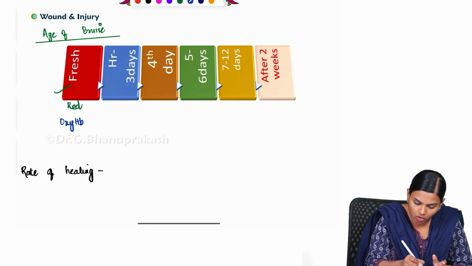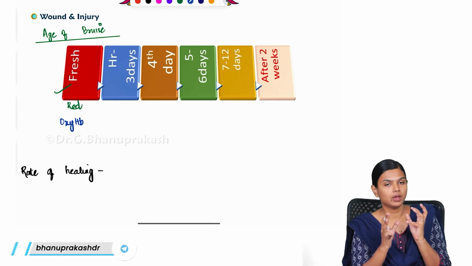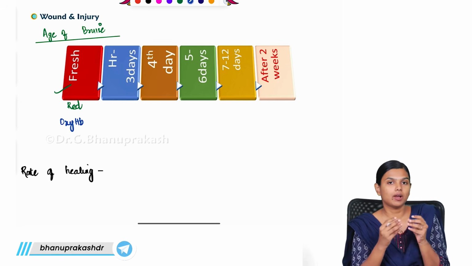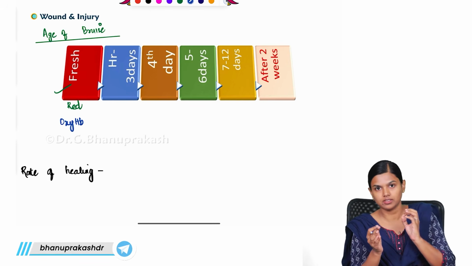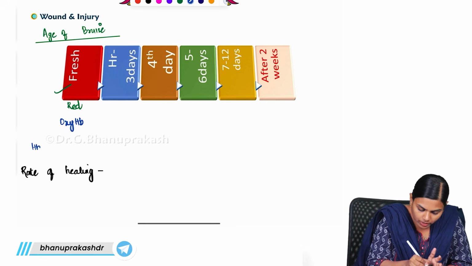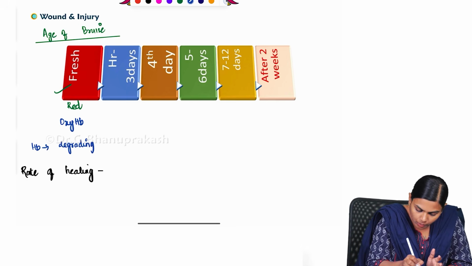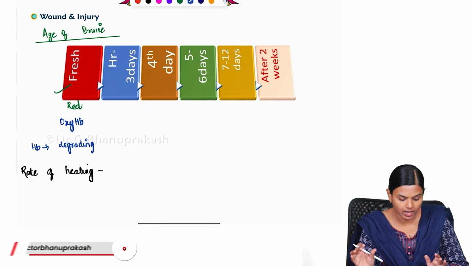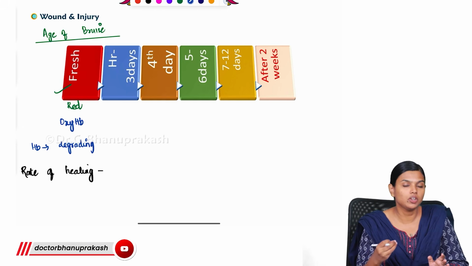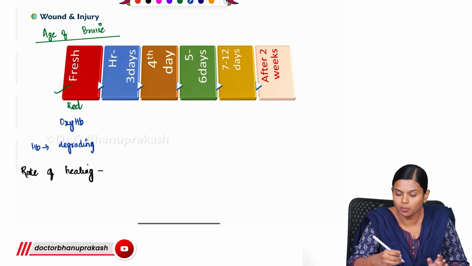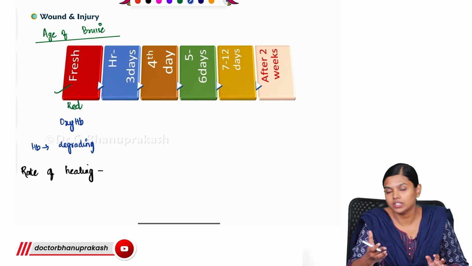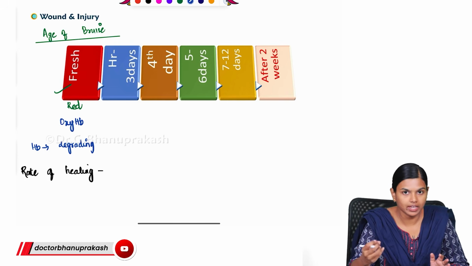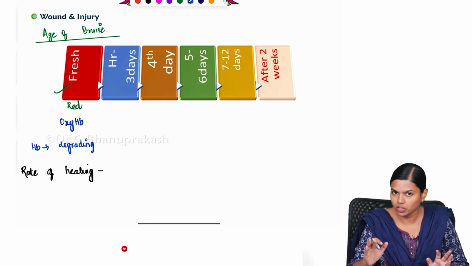As time passes, this hemoglobin will start to degrade and you will get the hemoglobin pigments, and with each pigment you get a color, and depending upon the color we can stage the injury. We can identify the age of the injury.